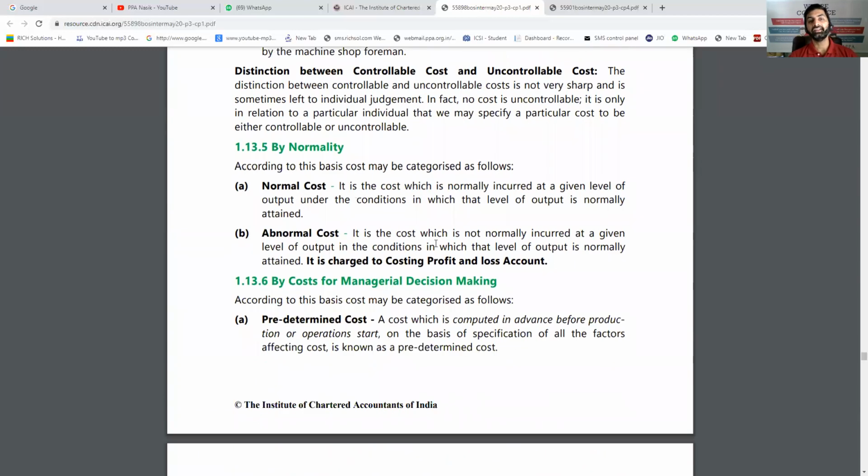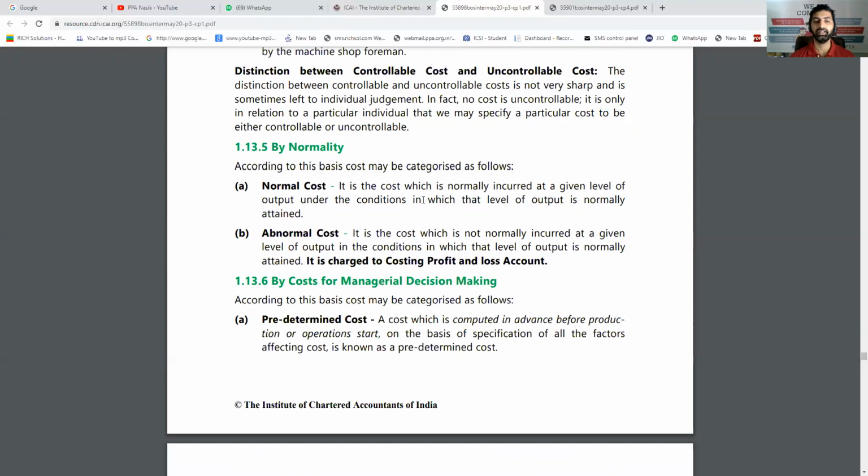So the fifth base is normal versus abnormal. That is normality of the cost. When you pay the cost which was expected, it is normal cost, which is charged to a specific job. But if it is abnormal cost, then it is transferred to the costing P&L account. You can't do anything. For example, generally we use our own machine and do the manufacturing, but suddenly the machine broke down. So we have to get this job done by another person, and he charged 3 times extra. That is abnormal cost.